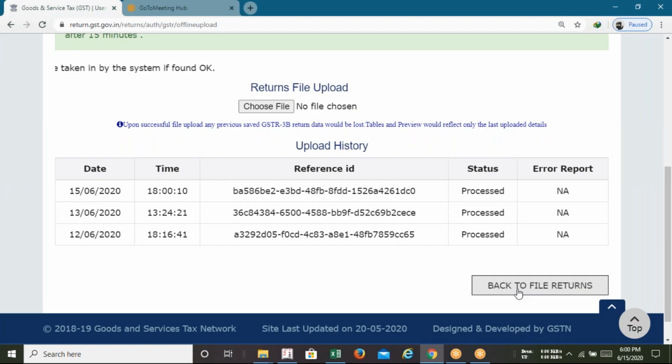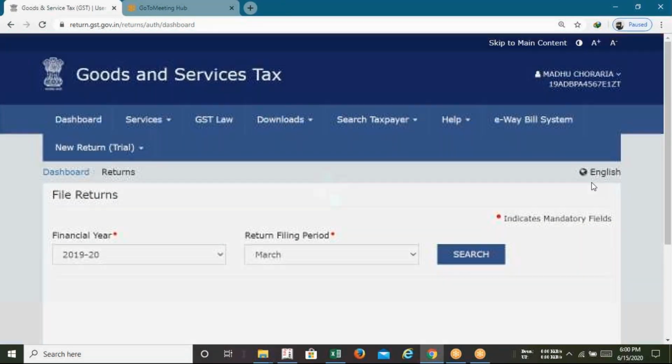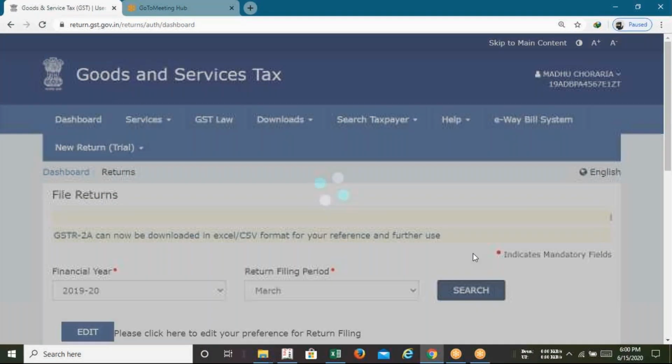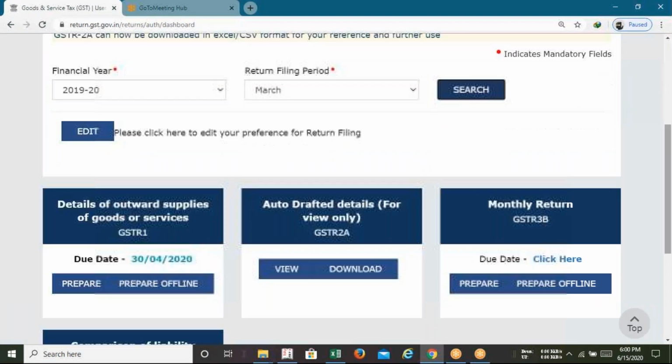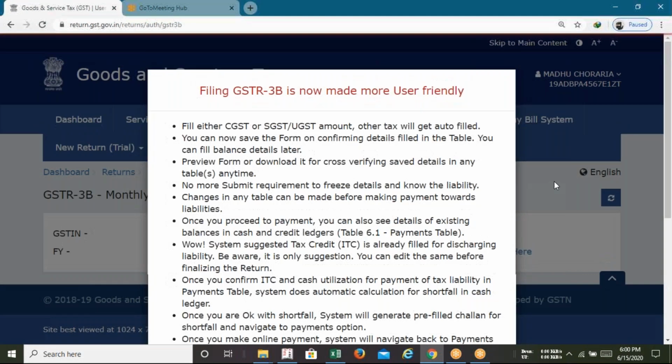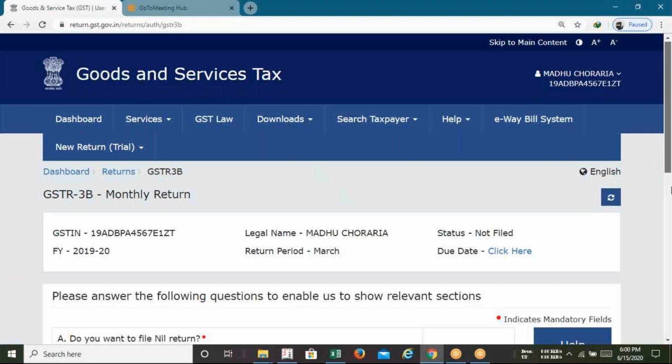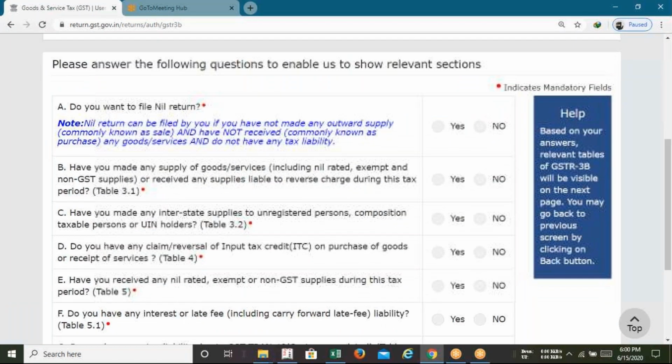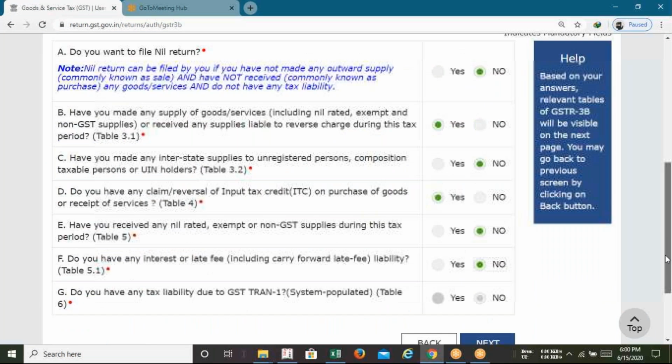Now click on back to file return. And now click on search. Then again GST3B, and this time you need to click on the offline option. And there's a questionnaire coming. Okay, so it's very simple.